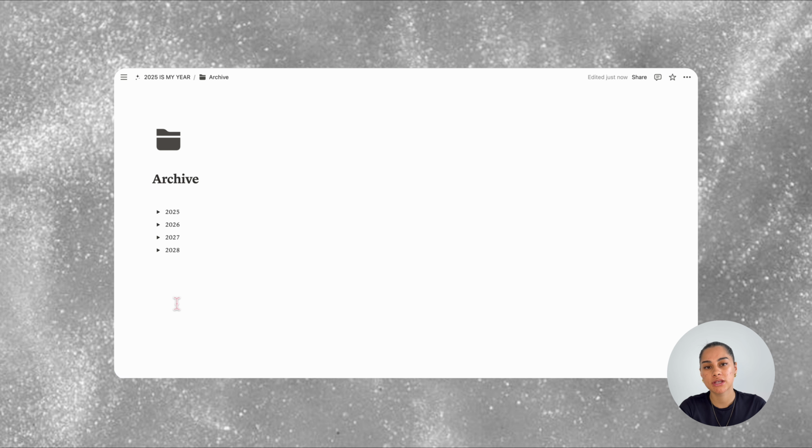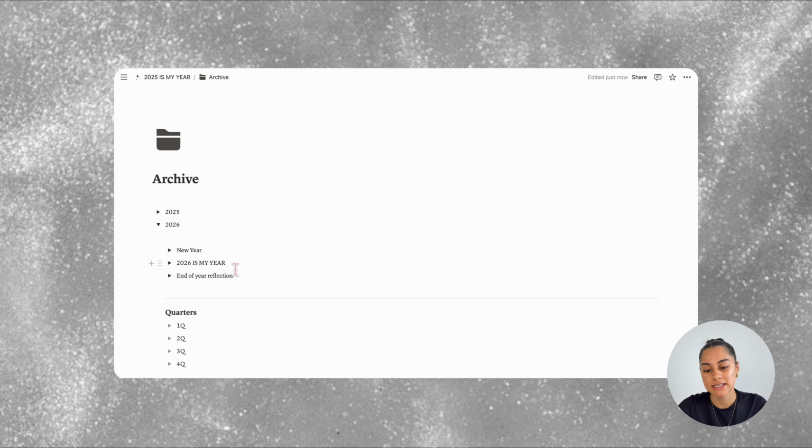So going back to the archive, the purpose of this is to hold your previous and new years as well as the quarters within them. So in each year is this new year toggle, which has a whole new year in it. Next is 2026 is my year, which is where you put the year once it's over.